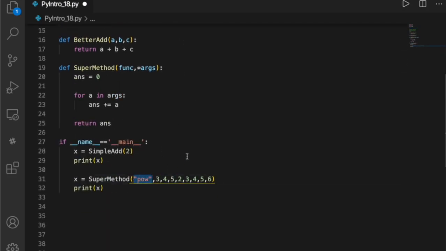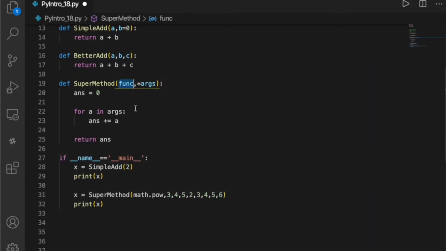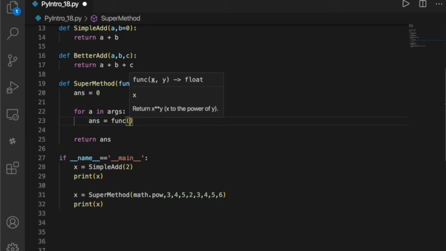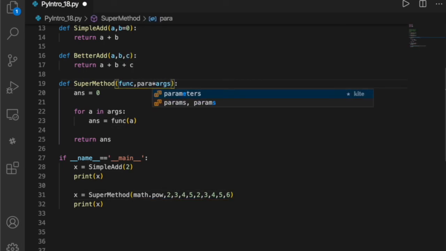Let's say I passed in math.pow to our super method, pass it into function, and then I said answer is equal to, we call the function, and we just pass the value to it. Problem is, the power method needs a base. So let's say the next parameter can be whatever we want to be as our base. I don't know. We can just say function param.